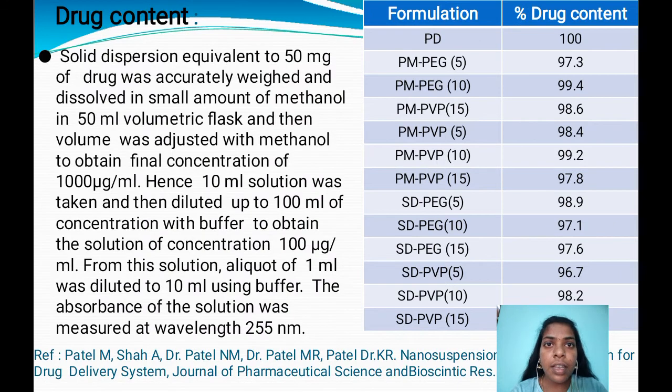Coming to the drug content, 50 mg of the drug is taken and dissolved in a small amount of solvent, and the volume is made up to 1000 in order to get a concentration of 1000 mg per ml. Then 10 ml of this solution is taken and diluted to 100 ml to get a concentration of 100 mg per ml. From this solution, 1 ml of the sample is taken and diluted to 10 ml using the buffer. The final absorbances of all the samples are measured at 255 nanometers wavelength.